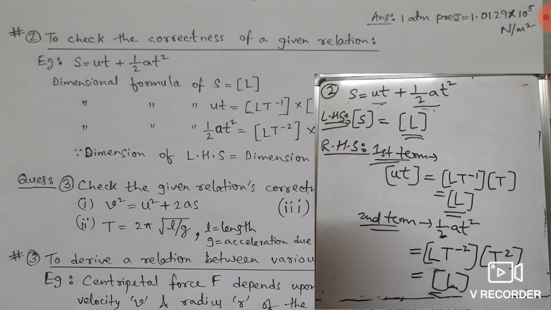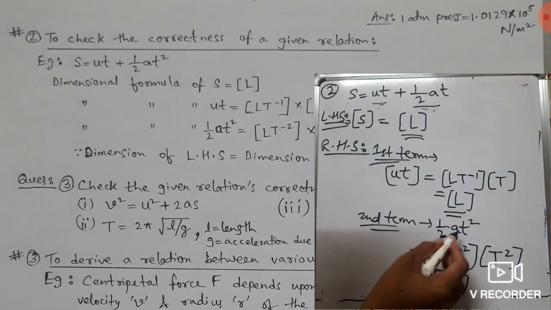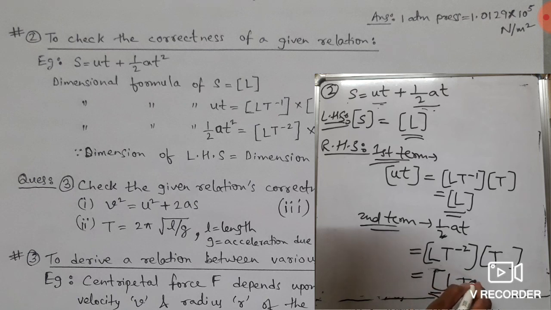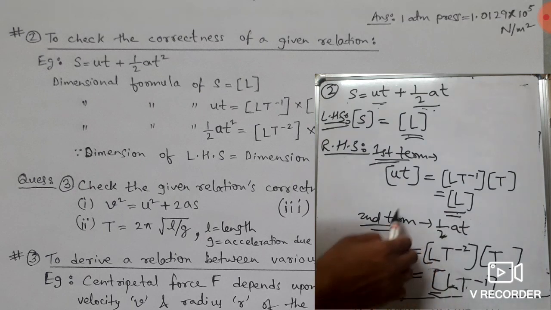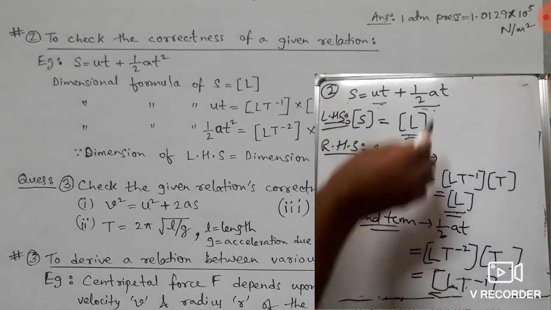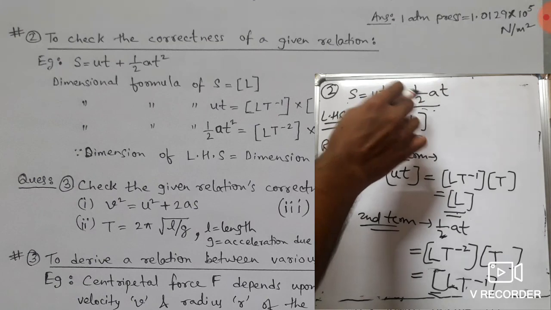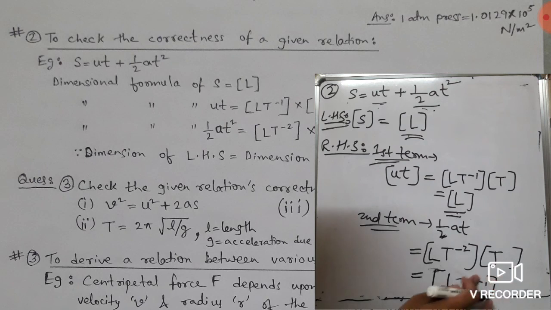If instead of t square it is written here t, then there will be one more term, t to the power minus 1. So we can see that it is L here, but the second term has dimension LT minus 1. So this equation will be incorrect, it will be wrong. So the correct equation is what? It is t square. So in this way we solve this problem.